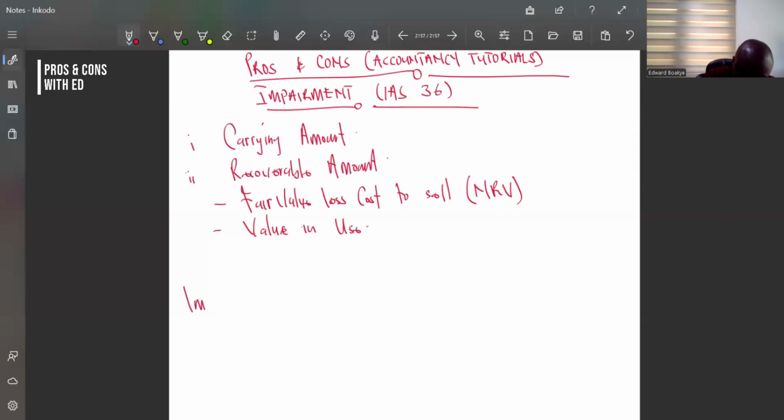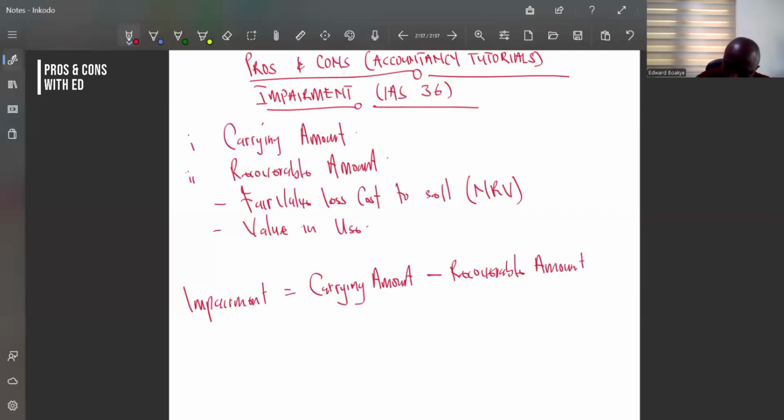So we are saying impairment is equal to carrying amount less recoverable amount.